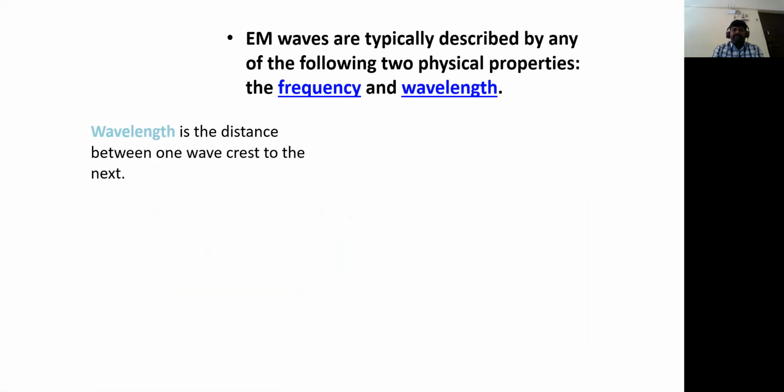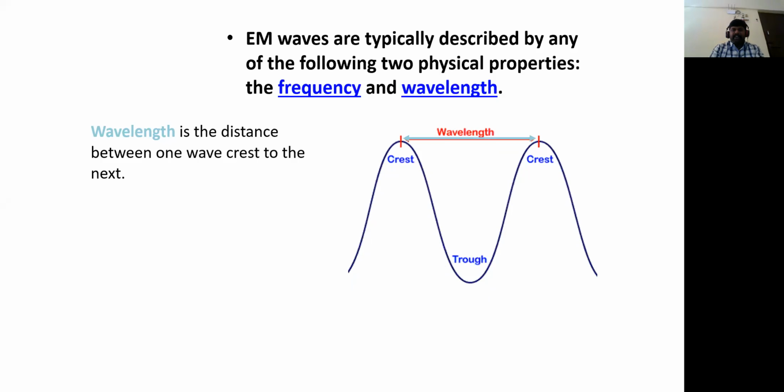As I mentioned, electromagnetic signals depend on two parameters: frequency and wavelength. Wavelength is the distance from one wave crest to the next. If there are two waves, the distance between them at the peak of the signals is called the wavelength. It is represented by lambda. This is the distance measured between the two peaks, I mean the two peak values of the same signal. That is called the wavelength.